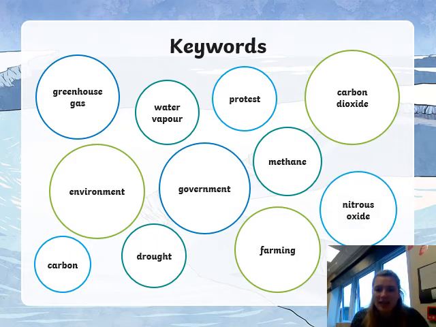And finally, nitrous oxide, what did we say nitrous oxide was? Okay, this was the laughing gas, which is obviously used in hospitals, but is one type of gas which is also leading to global warming.